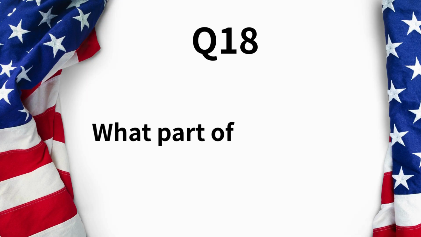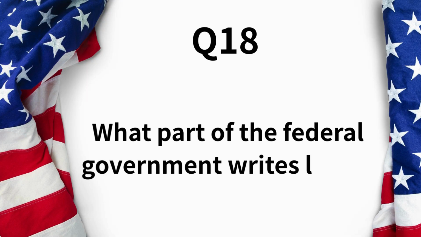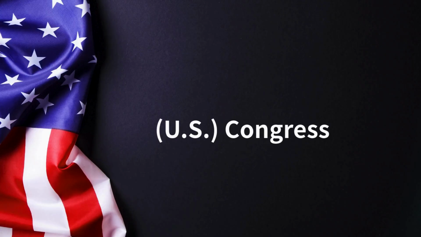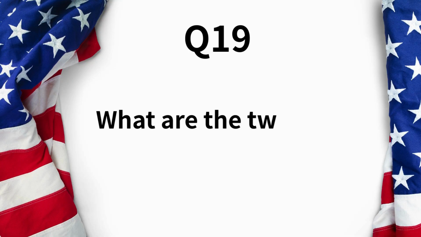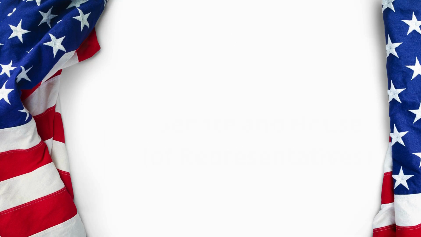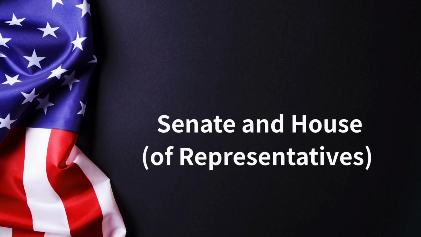Executive branch. What part of the federal government writes laws? Congress. What are the two parts of the U.S. Congress? Senate and House of Representatives.